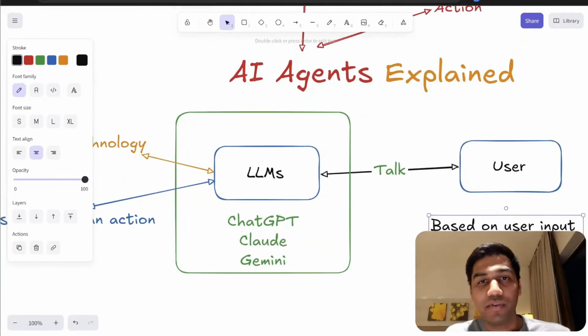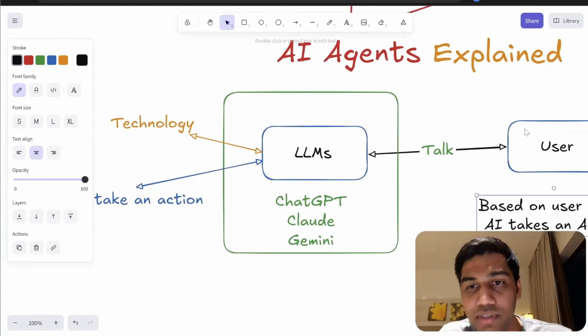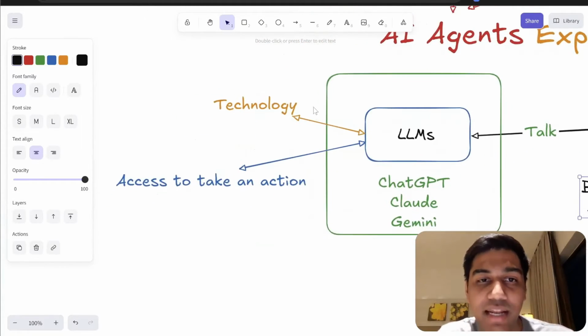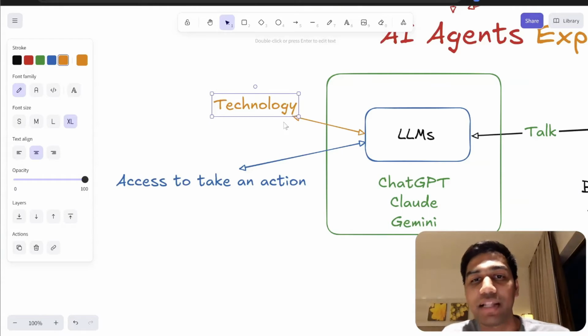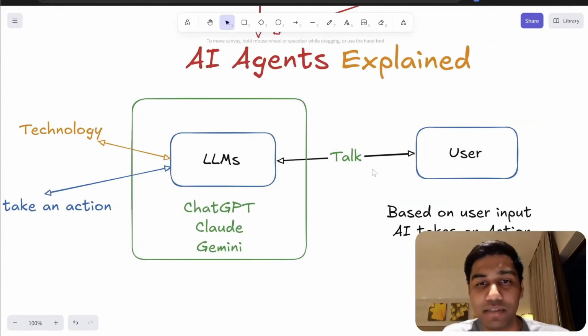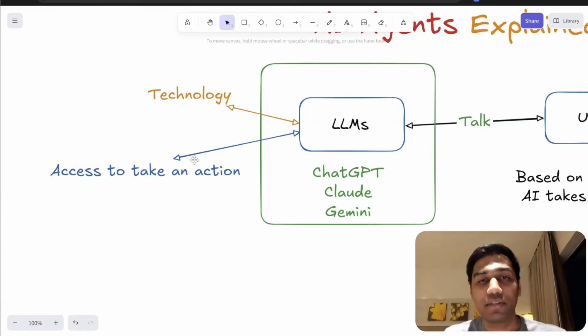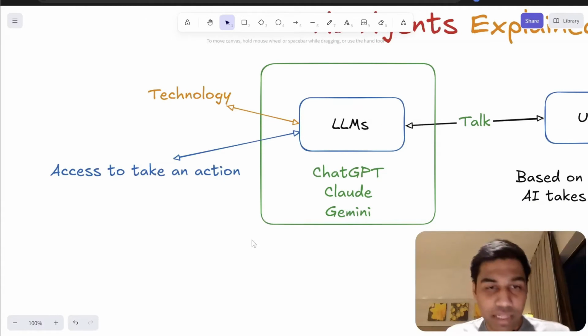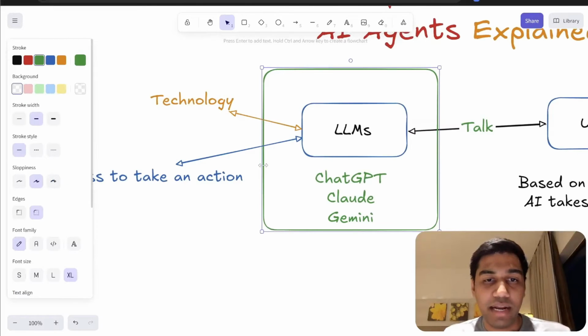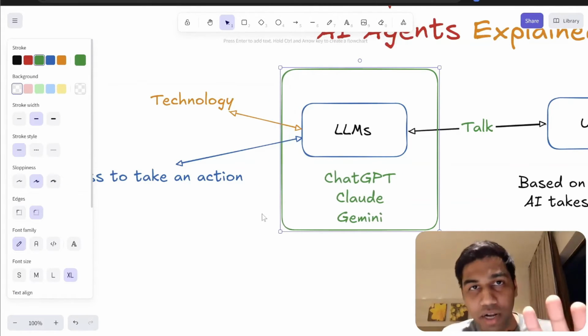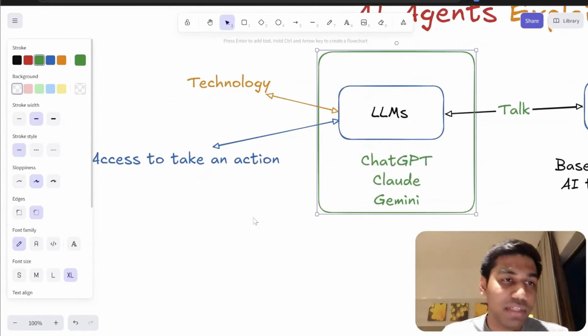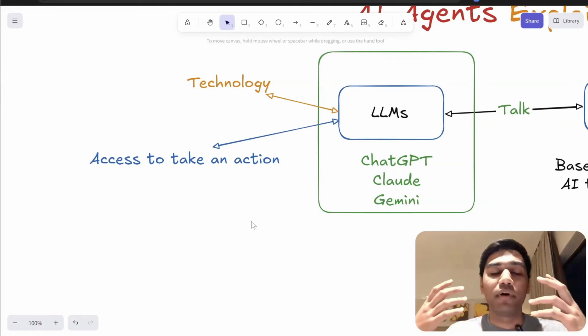So AI agents, very simply, are just users talking to LLMs, but this LLM, instead of just responding and talking to it, can also take an action. There is one more small caveat here. LLMs are mostly what we call stateless, right? Now again, don't leave me here, okay? Stick with me. It's called stateless. That means it can't remember your conversation.